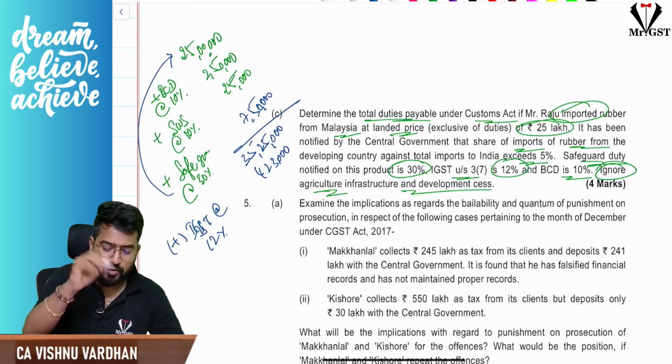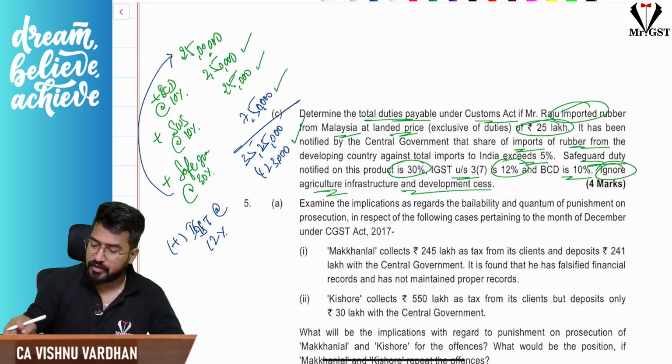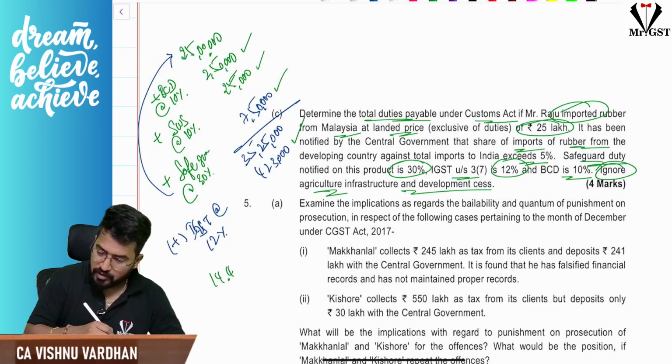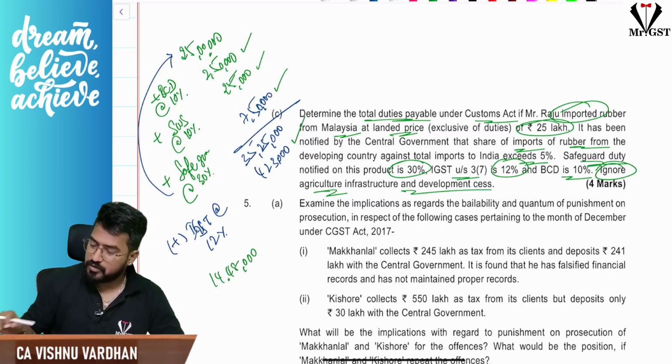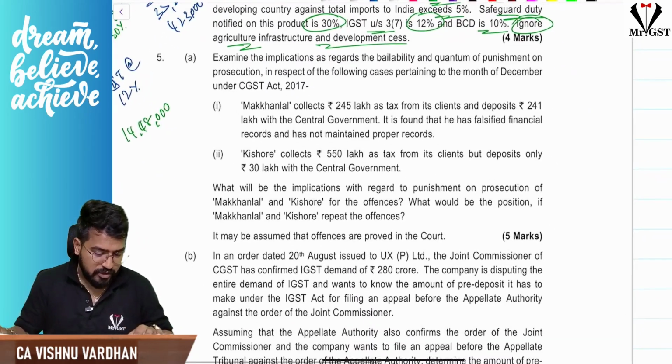So they are asking you total duties payable: 2 lakh 50, 25,000, 7 lakh 50 and 4 lakh 23. If you put together 4 lakh 23 plus 2 lakh 50 plus 25,000 plus 7 lakh 50, the answer is 14 lakh 48,000. That is the answer. So this is what it is all about, the fourth question. Now let us move on to question number 5.